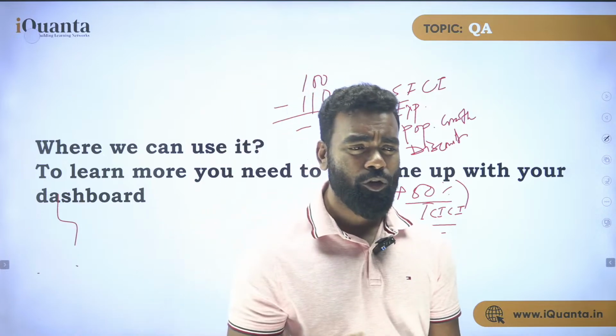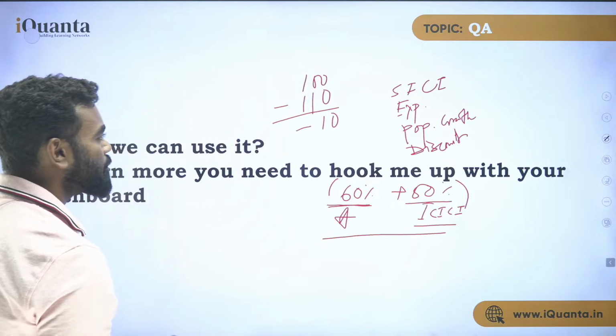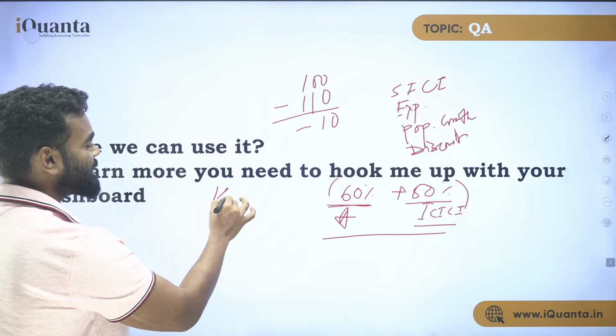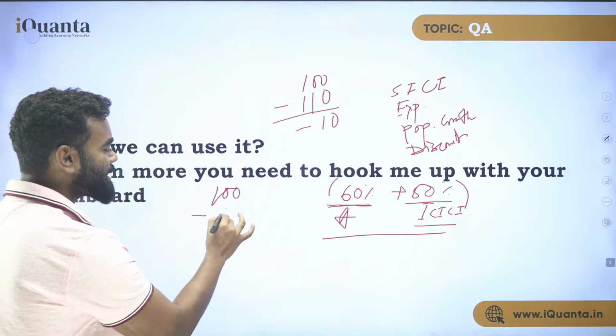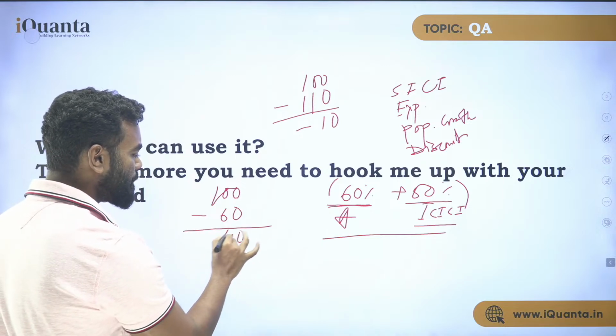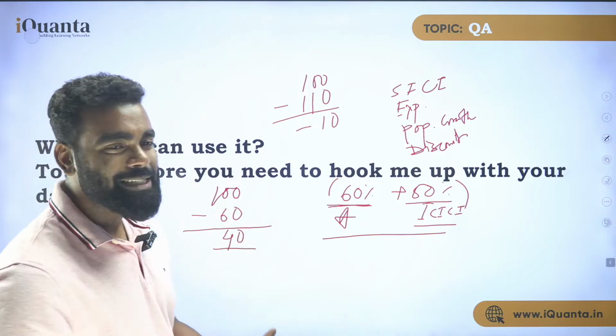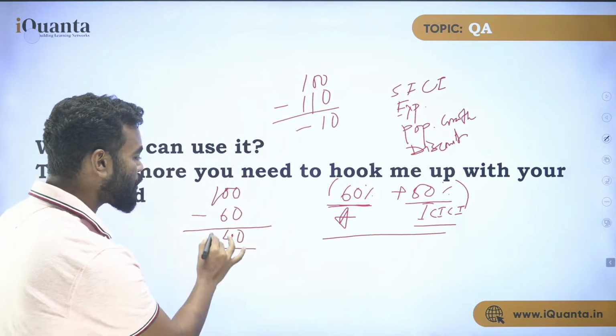So that's why this should not be the answer. The easiest way to understand this type of thing, to think about the price, is to say it is 100. So what is the first discount? 60. So minus 60, that is the 60% discount. So what is the price now? 40. So first given a discount of 60%, after 60% the price becomes 40, right?